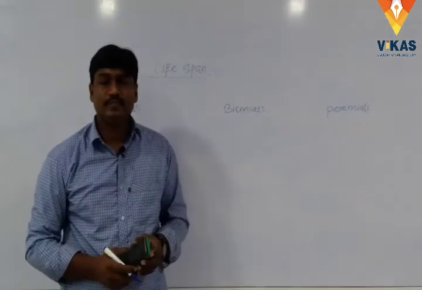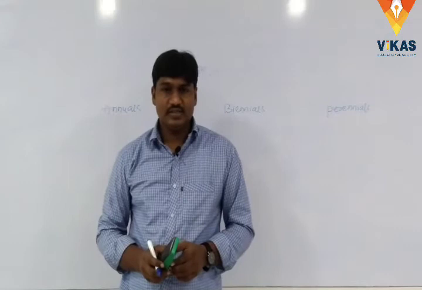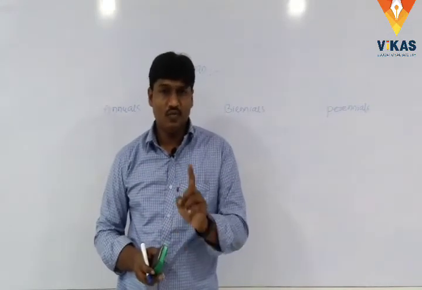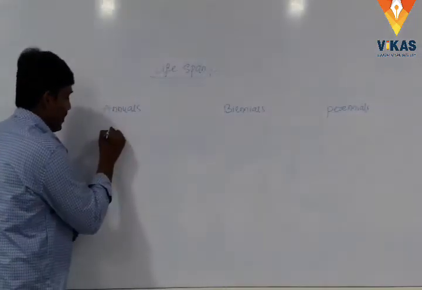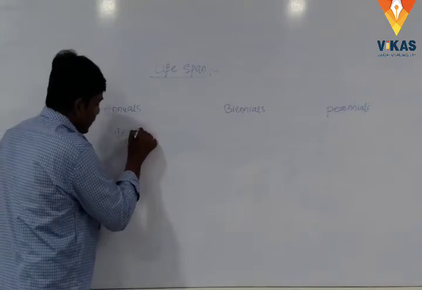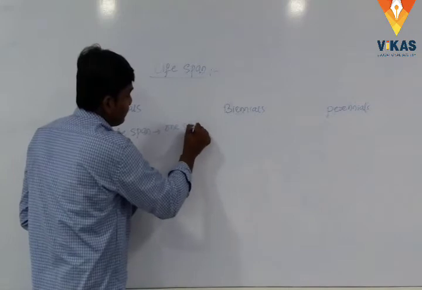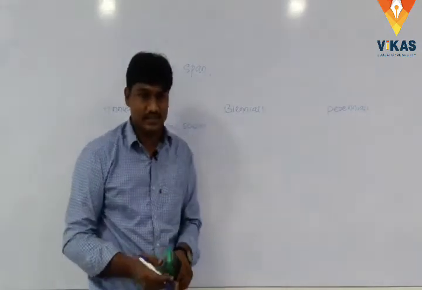What is annuals? Plants whose lifespan is one season are called annuals, a few weeks to a few months.